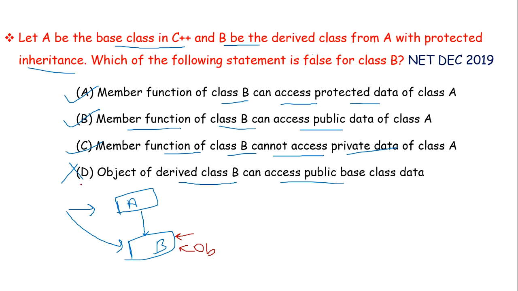So among these four options, A, B and C are correct. Only option D is incorrect. And in the given question, we have to tell which statement is false. So right answer will be option D. Object of derived class B can access public base class data. This is incorrect.